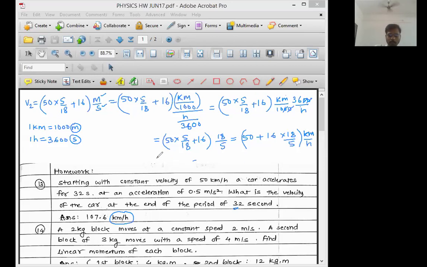Now do the calculation. 50 plus, this calculation we want to do. Do 16 into 18. Tell me fast. Now I want you to do the calculation on your own without my help. 16 into 18. Do it, and tell me what is the multiplication.